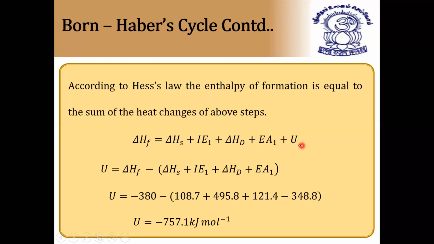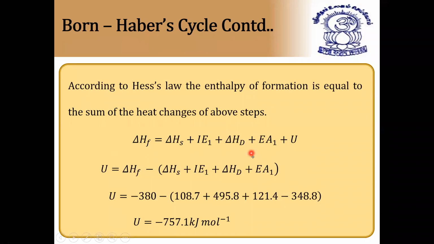U is called what? Lattice enthalpy. And heat of formation, delta HF, is called what? Delta HF, I'm writing here. What is delta H? Because it is new to you. Delta HF is called heat of formation. So heat of formation is called delta HF.